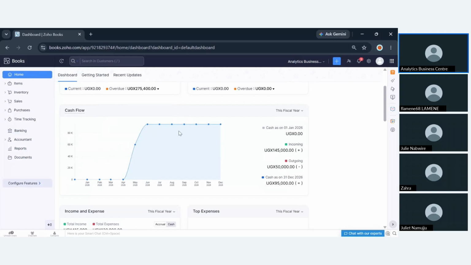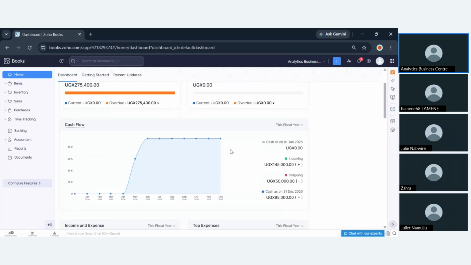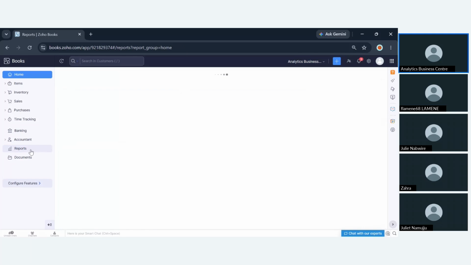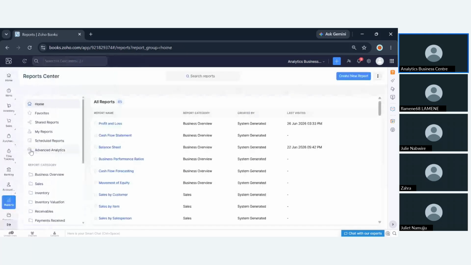Also, gone are the days where people used to generate manual reports. When you're recording things manually, you have to reconcile them and work out what you have received versus what you have expensed, and at the end of the day you manually calculate that. But the system comes with a reports module. Once you start attaching transactions in the system, you'll be able to get so many reports, as you can see.